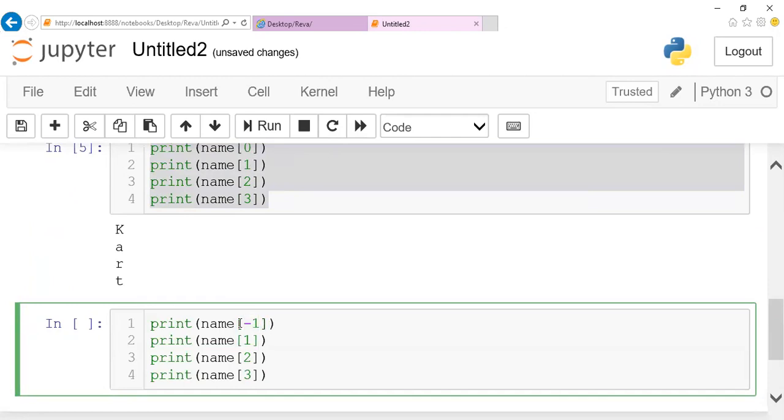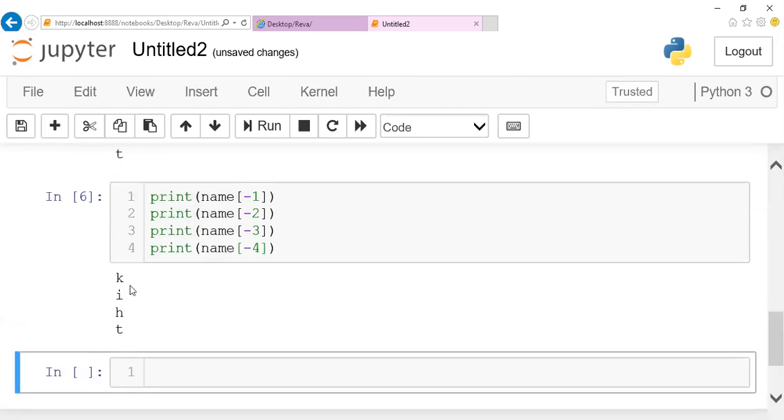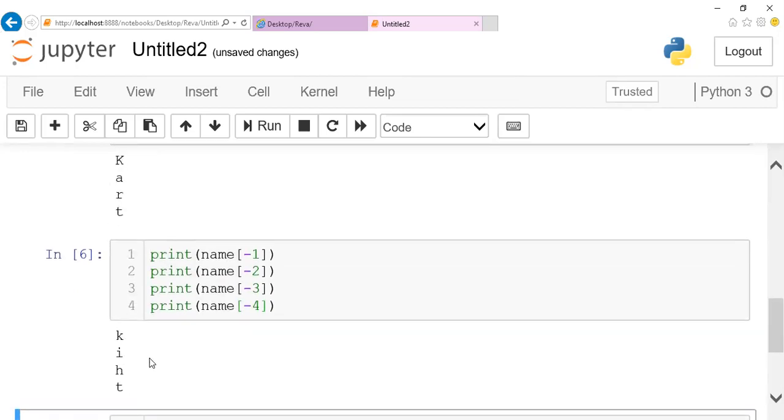And when I say minus 2, it will pick the last before position. Same way, minus 3, minus 4. So here you can notice that the data is fetched from the backward.